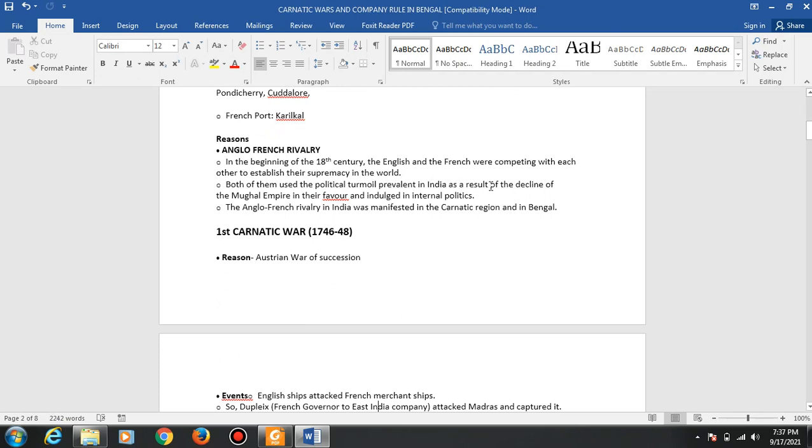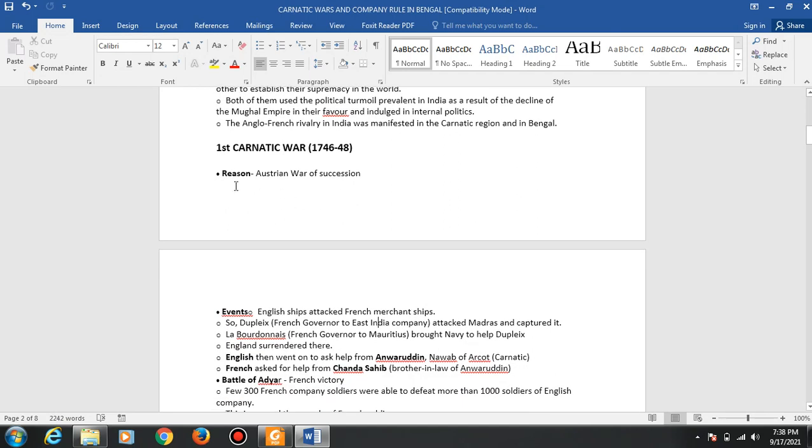So what is the Anglo-French rivalry? In the beginning of the 18th century, English and French were competing with each other to establish supremacy in the world. Both of them used the political turmoil prevalent in India as a result of the decline of the Mughal Empire in their favor and indulged in internal politics. The Anglo-French rivalry in India was manifested in the Carnatic region and in Bengal.